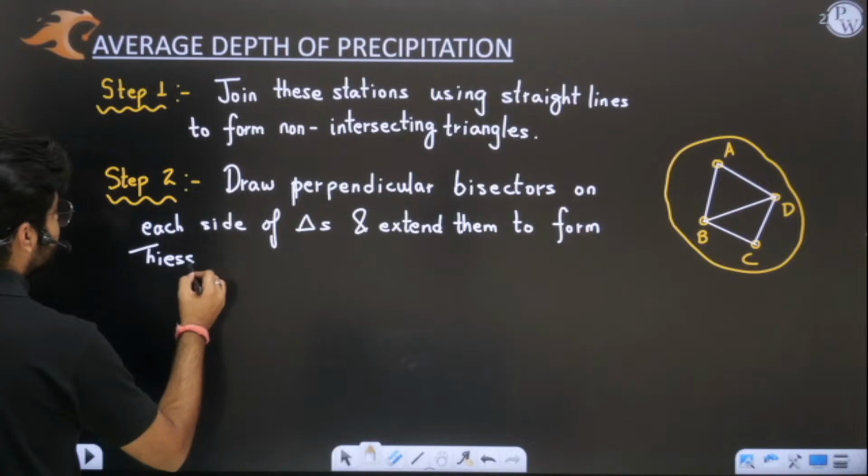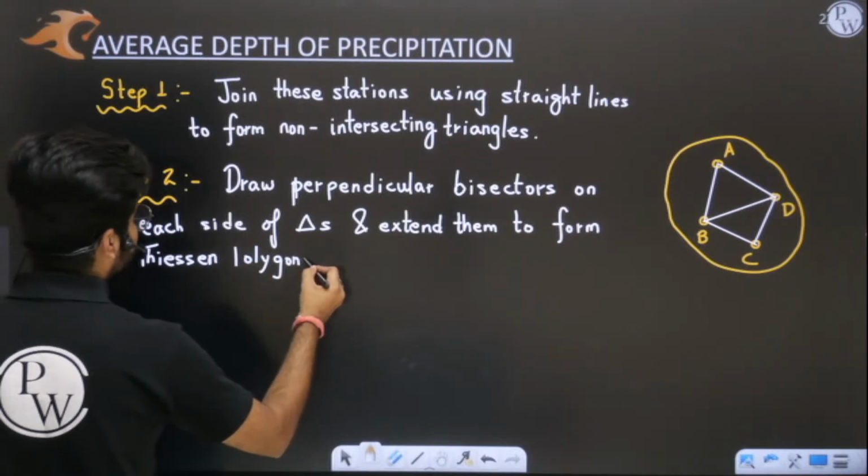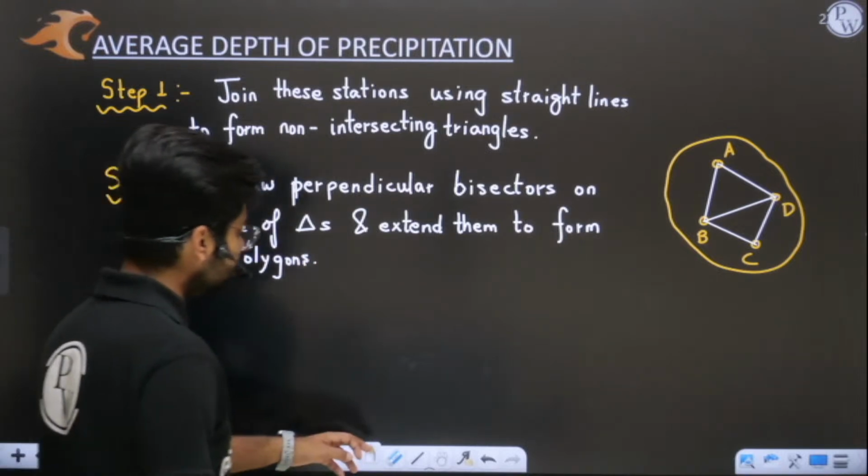Okay, that's the name, Thiessen polygon. I will tell you how we form Thiessen polygons. Okay, sir, how do we do this?